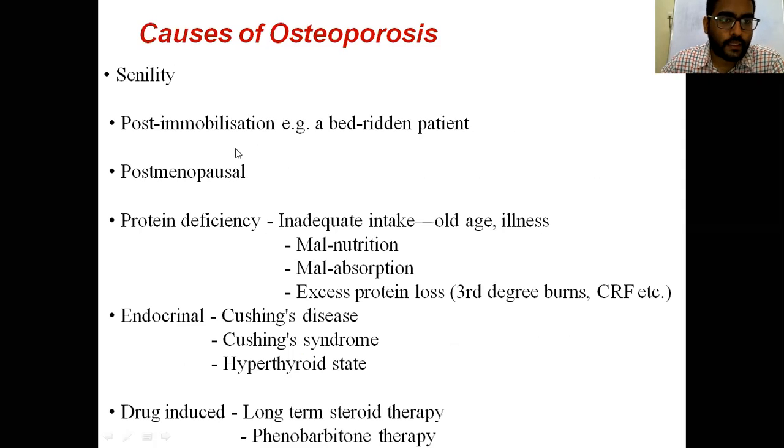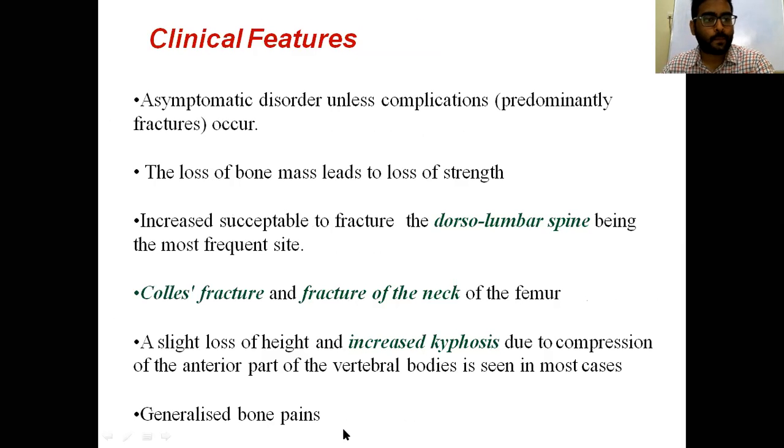The causes are many. Mostly the senile type of osteoporosis is most common. Next common is the postmenopausal type. Post-immobilization osteoporosis is seen in bedridden patients with polio and cerebral palsy and other lower limb fractures. Then protein deficiency, that is malnutrition, malabsorption and excessive protein loss. And endocrine causes like Cushing's disease, Cushing's syndrome and hyperthyroid states, and drug induced causes in long-term steroid therapy and phenobarbital therapy.